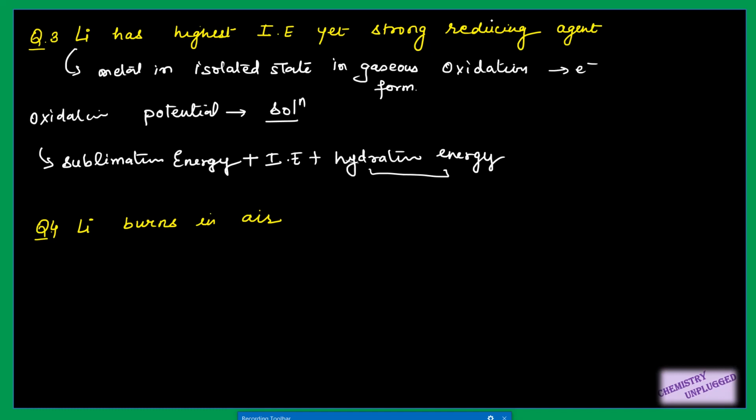In one, we are talking about the gaseous form in the isolated state, and when we are talking about reducing agent character, it is in the solution form. Then the next point is that lithium burns in air. So what is the meaning of it? We want to find out what type of reactions will take place when lithium burns in air.